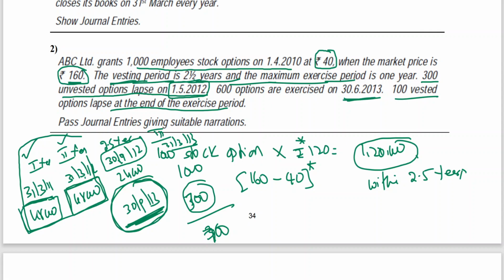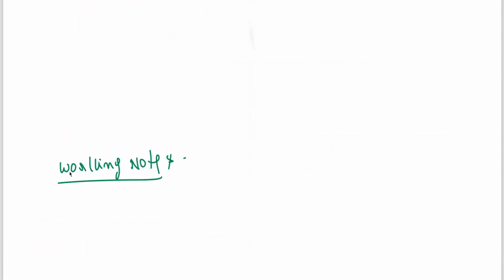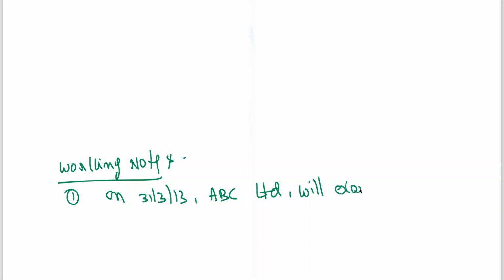So that is what I am giving as a note to you here, working notes. 1. On 31st March 13, ABC Limited will examine actual forfeitures and make necessary adjustments.